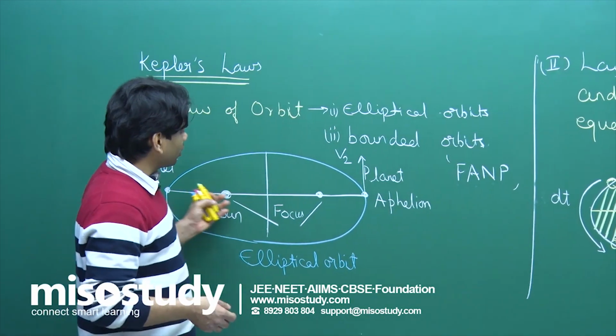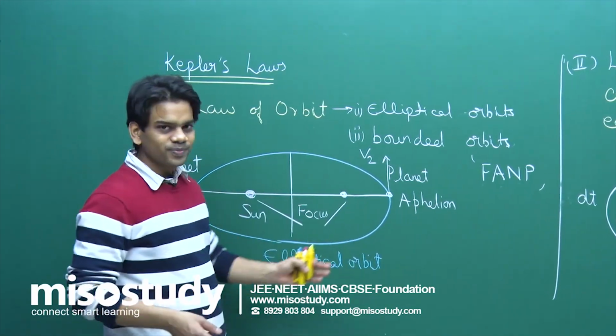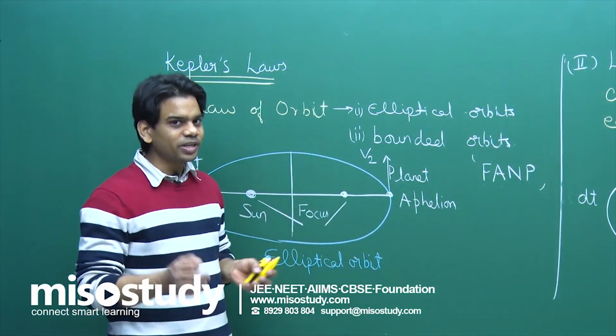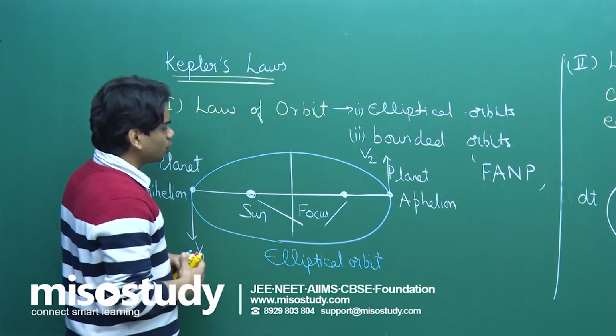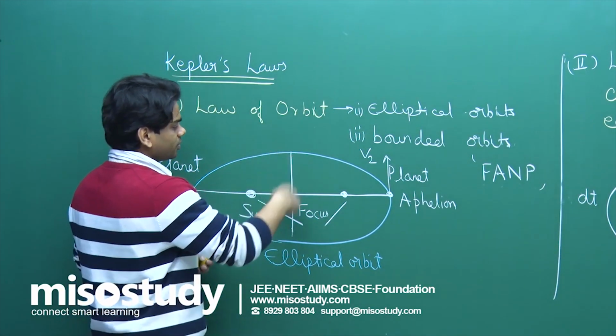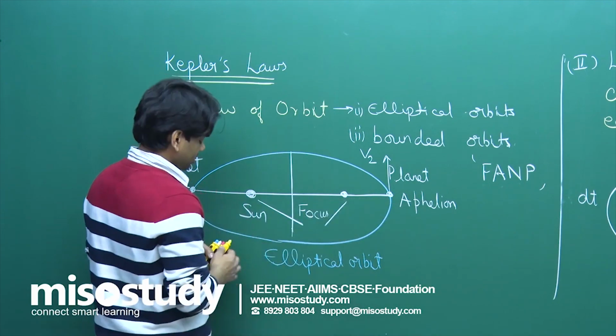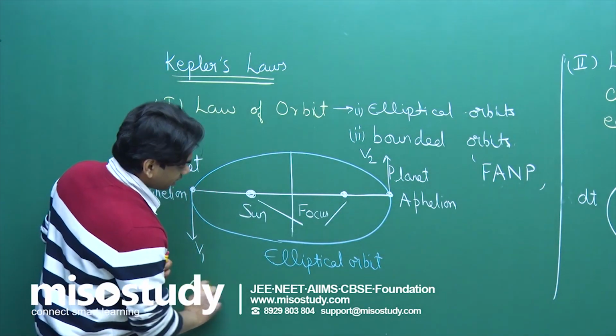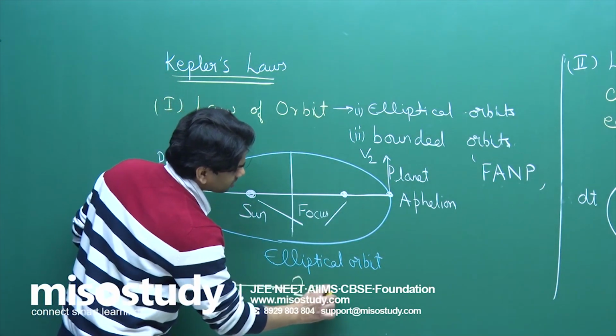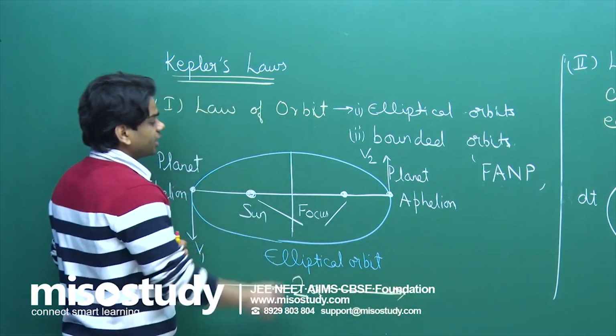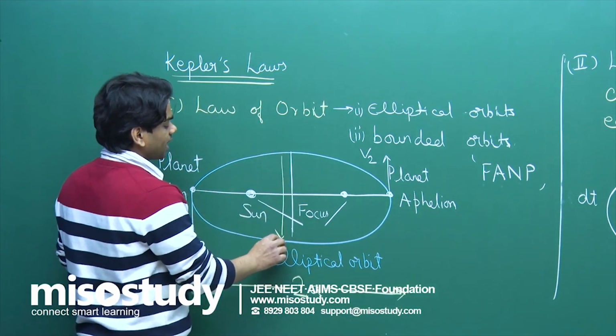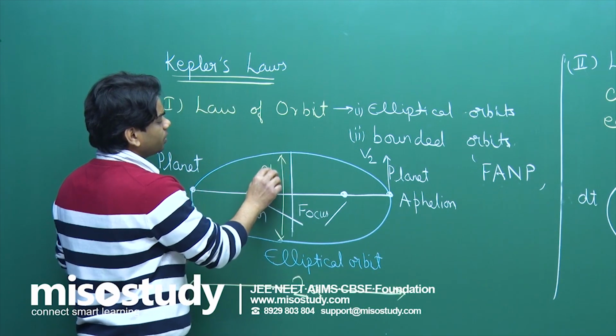First of all, I was talking about this elliptical orbit. This is the first law. I told you that every planet is moving in an elliptical orbit. Now I have shown you two axes. In the last class I told you this is the minor axis, this is the major axis. Let me give you the length of this major axis as 2a, and the length of this minor axis as 2b.